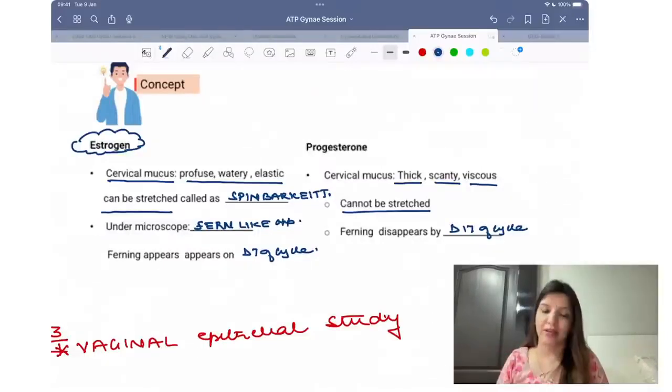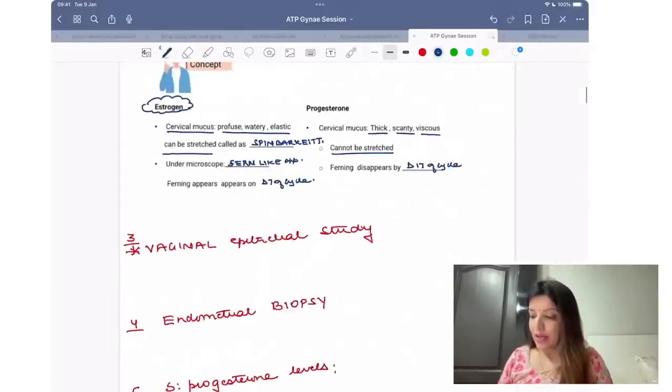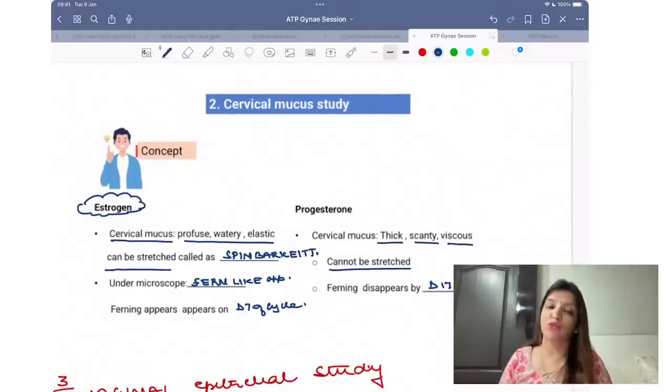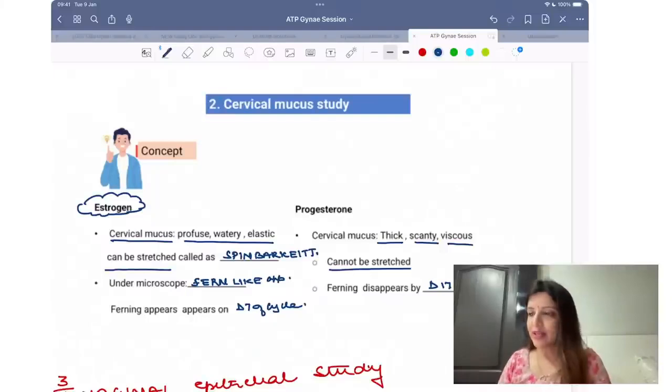Second half of the cycle में everything is happening in such a manner कि by chance fertilization हो गया है तो अब कोई और sperm ना पहुंचे. So that is why cervical mucus becomes thick, scanty, viscous. ठीक है? Okay. Now, that is also, if you do a cervical mucus study, you can come to know whether a female has ovulated or not. Right?